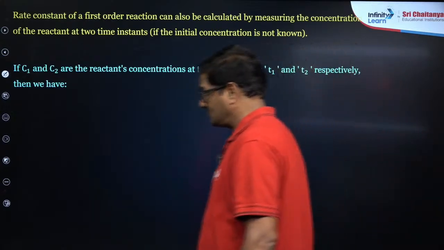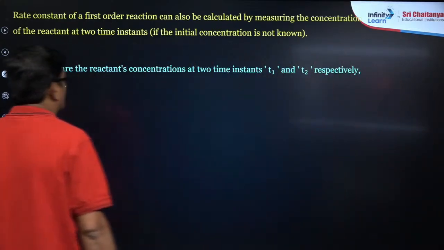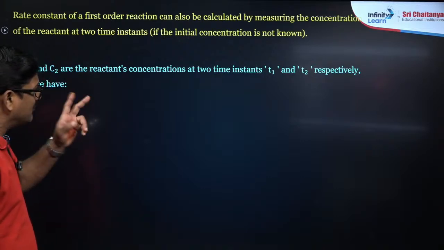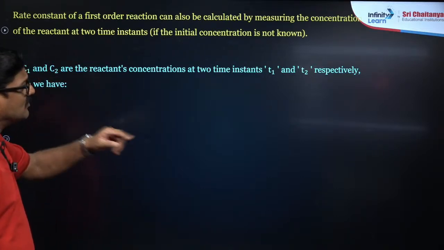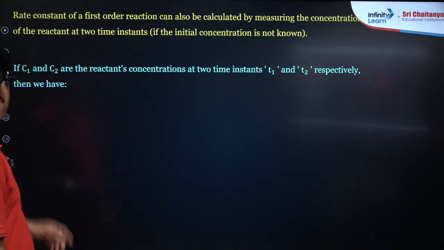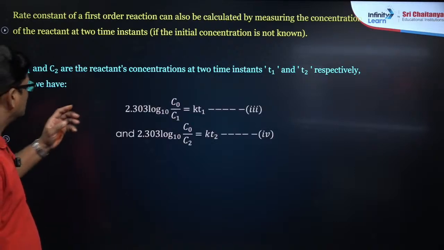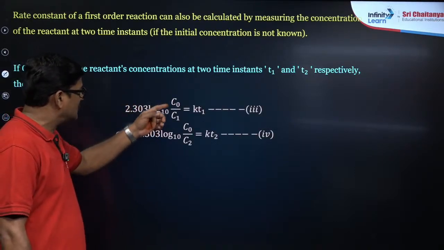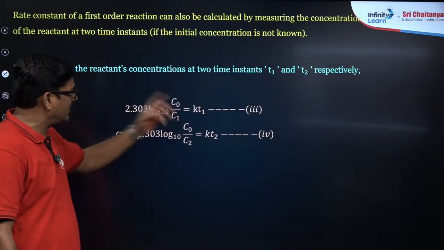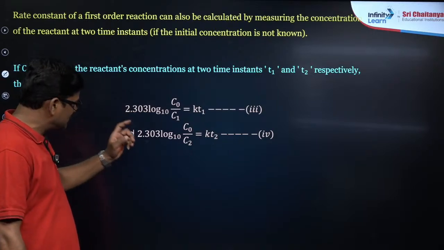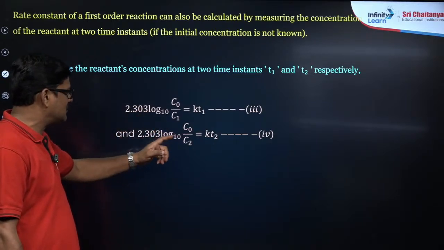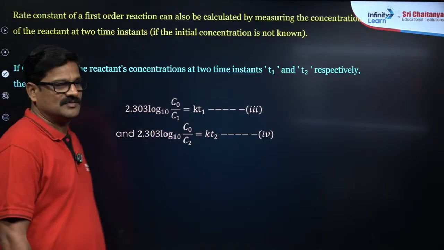If C1 and C2 are the reactant concentrations at 2 time instances, T1 and T2, then we have 2.303 log C0/C1 = kT1 and 2.303 log C0/C2 = kT2.